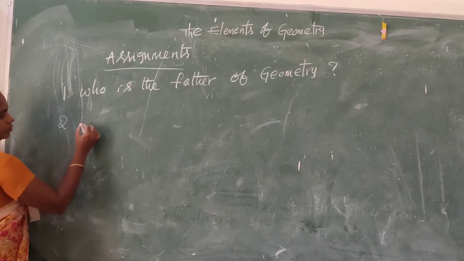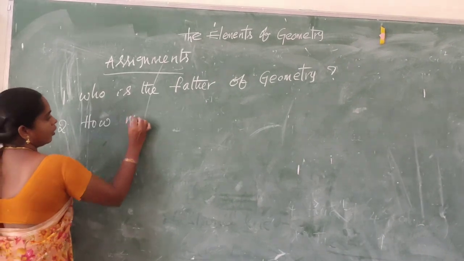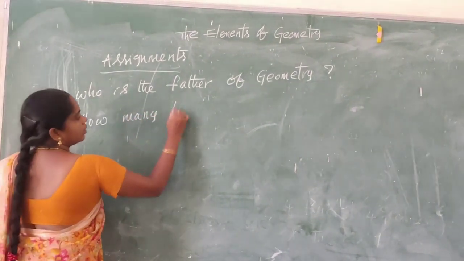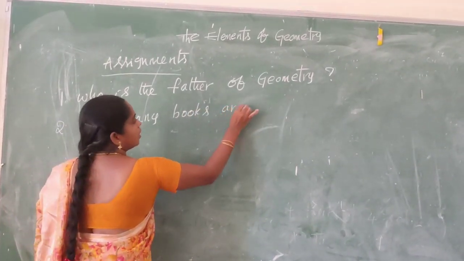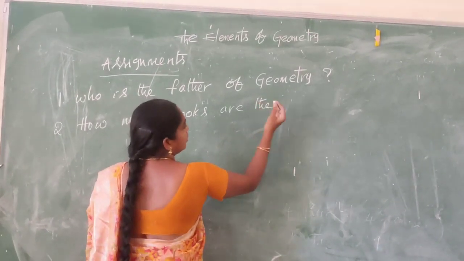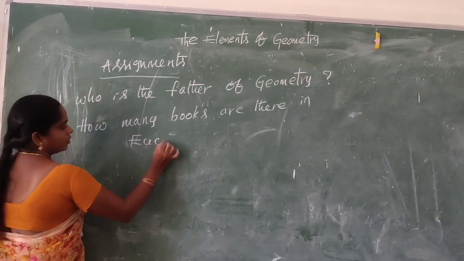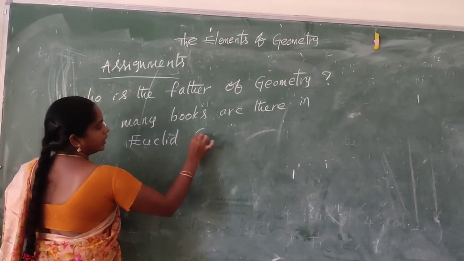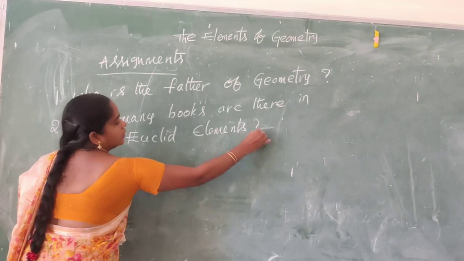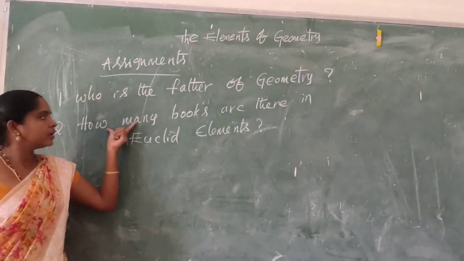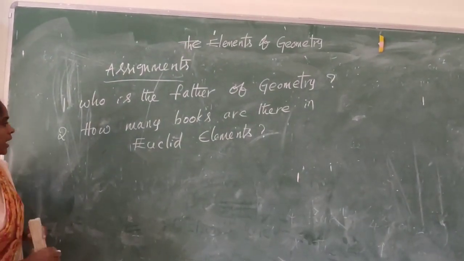Second question, how many books are there in Euclid's Elements?